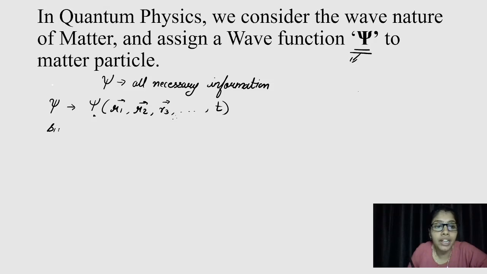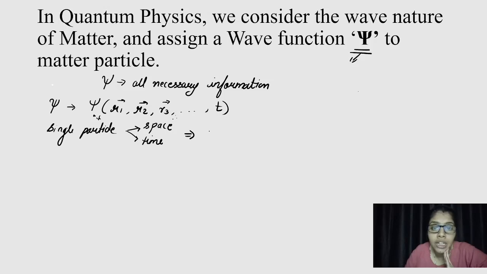This wave function for a single particle can be separated into variables. So for a single particle, we can separate the space coordinate and the time coordinate.